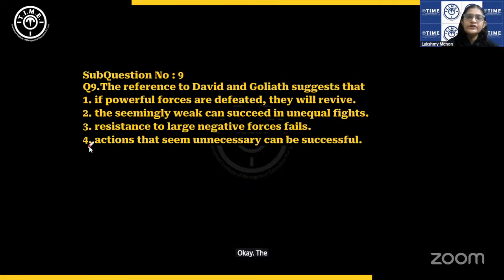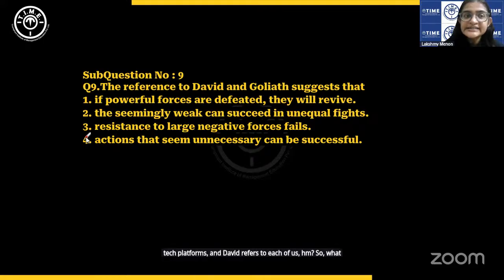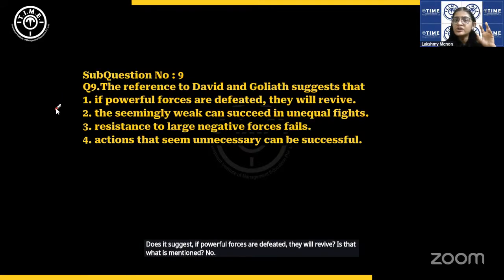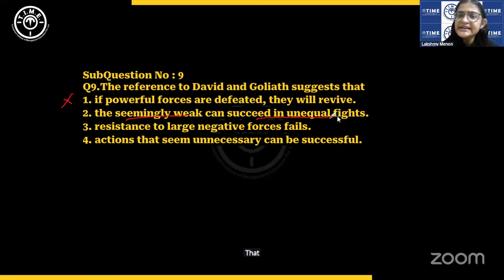The reference to David and Goliath suggests that David did defeat Goliath, and you know that Goliath was a giant and David is a small person, a tiny human. Here, Goliath refers to all these tech platforms, and David refers to each of us. So, what does it suggest? If powerful forces are defeated, they will revive. Is that what is mentioned? No. This is mentioned in the context of blocking them, right?